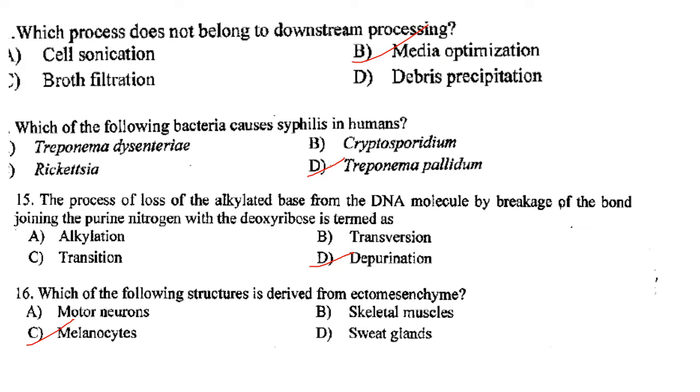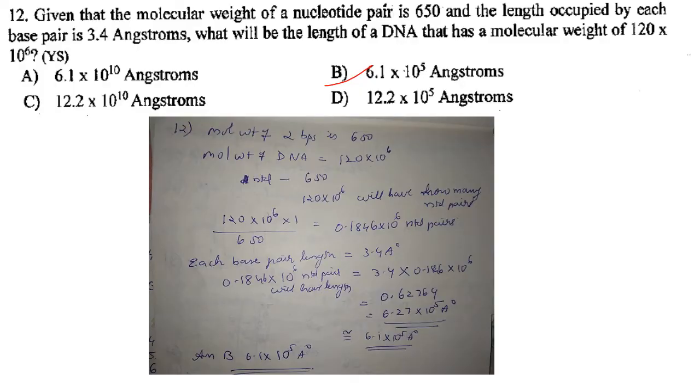Answer is option D. Then which of the following structures is derived from ectomesenchyma? It is melanocytes. Answer is option C. Then next one. Given the molecular weight of a nucleotide pair is 650 and the length occupied by each base pair is 3.4 Angstrom, what will be the length of DNA that has a molecular weight of 120 into 10 raised to 6?